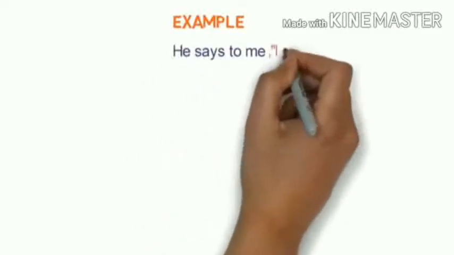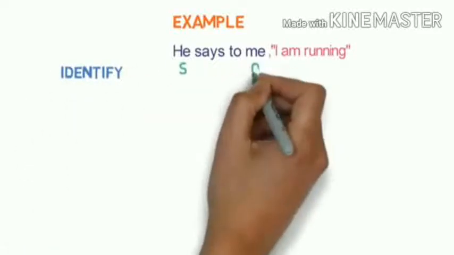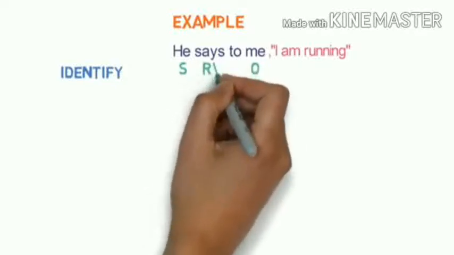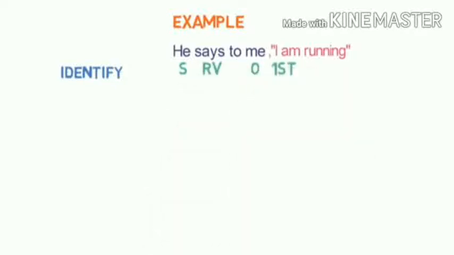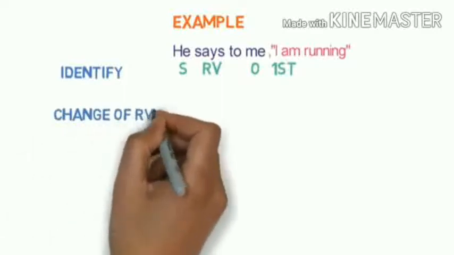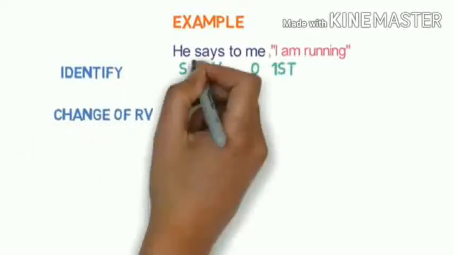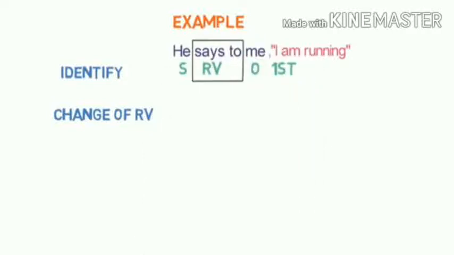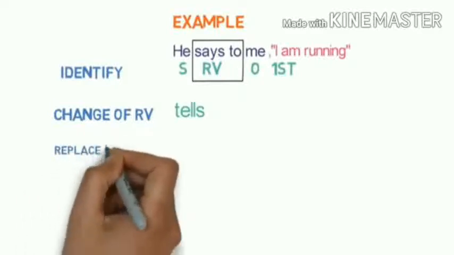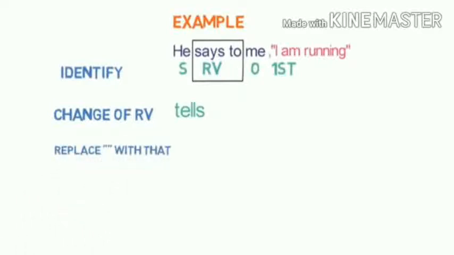Let's see one more example, my dear children. He says to me, I am running. See here, says, the reporting verb, is in present. So no change will happen to the reported speech. Now if we identify, he is the subject, the reporting verb is says, and the object is me, and first person is I. So no tense change will happen because the reporting verb is in present tense. So change of reporting verb: says to becomes tells. Now replace with that, of course.